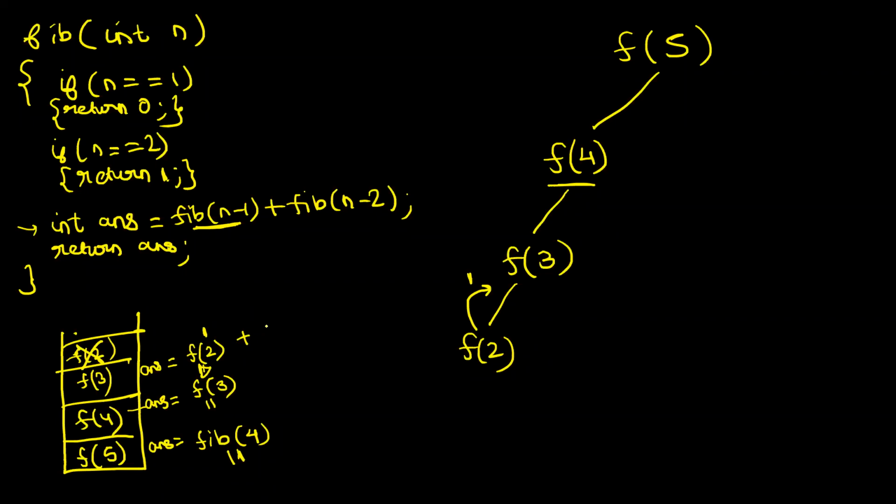So what is 3 minus 2? 1. So I will make a function call to f of 1. So now f of 3 makes a function call to f of 1. See, first the left hand side is evaluated. Then only will you make a function call to the right hand side. Okay. So f of 1 is called.